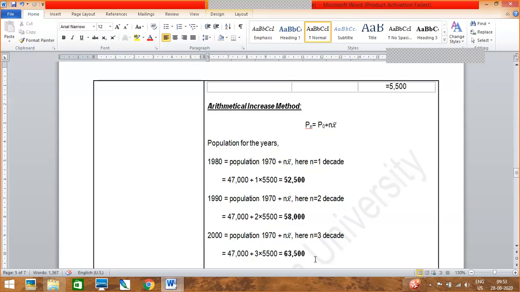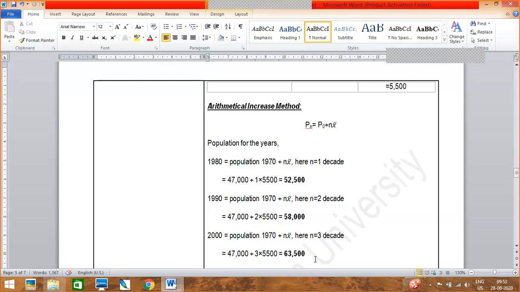Okay, now the 1980 population we got to be 52,500. You can calculate by yourself also. Are you getting the same value? Yes, ma'am. Okay, next we will find out P 1990. Same thing, everything is the same. Only the decade will change.